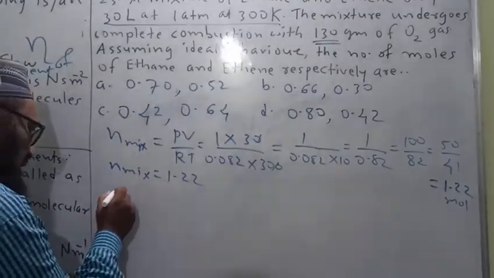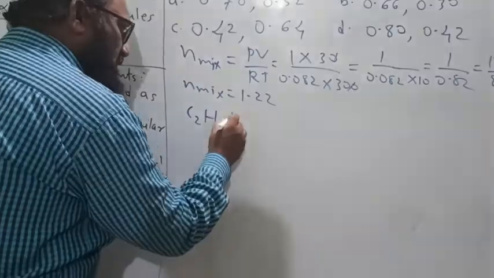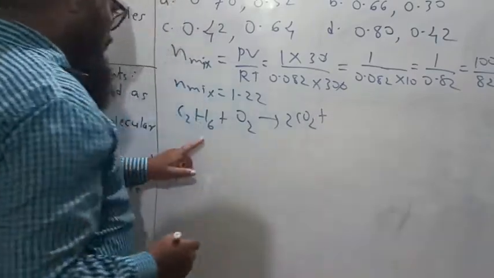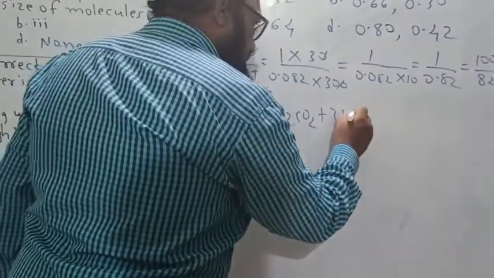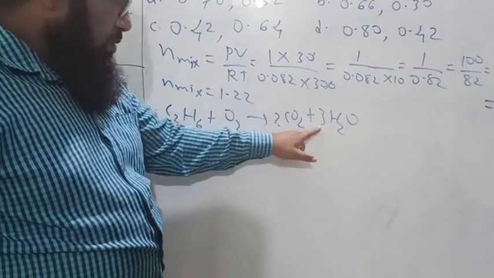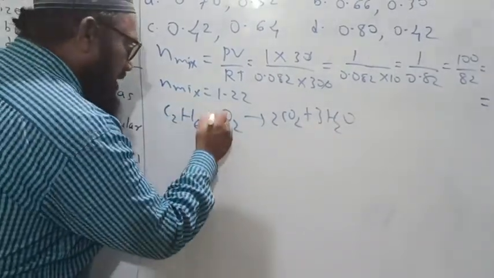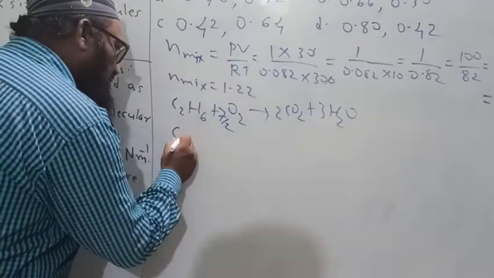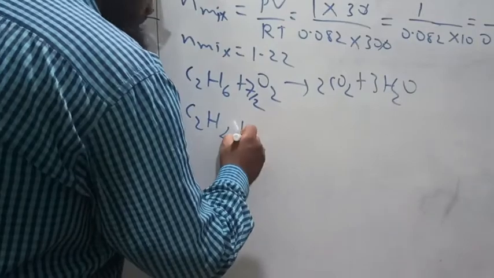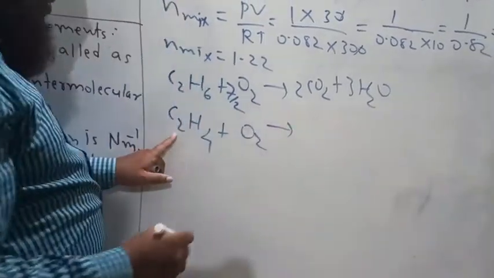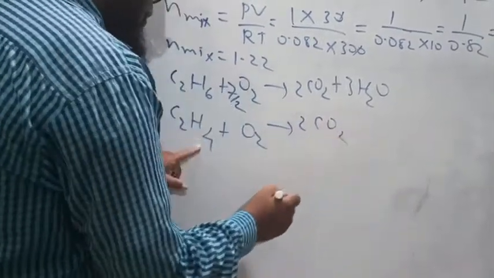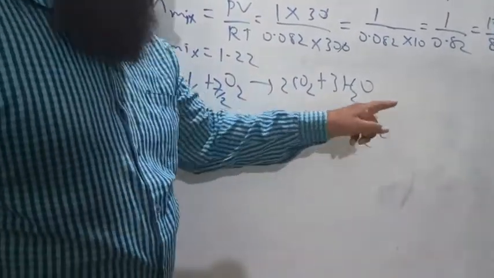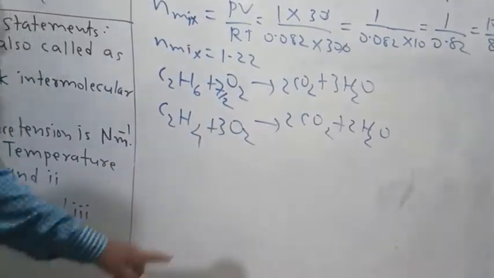Let us take the combustion reaction of ethane first. C2H6 plus O2 gas gives 2 carbon, twice CO2 gas, plus 6 hydrogen, thrice H2O. That is 4 plus 3 oxygen, 7. Here 7 by 2 O2 is required. Then regarding ethene, C2H4 plus O2 gas gives 2 carbon, twice CO2, 4 hydrogen, twice H2O. That is 2 into 2, 4 oxygen, plus 2, so 3 oxygen means thrice O2, 6 oxygen.